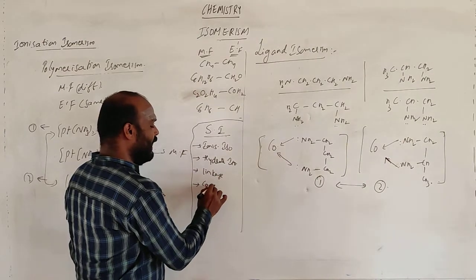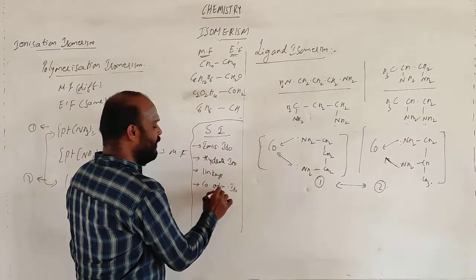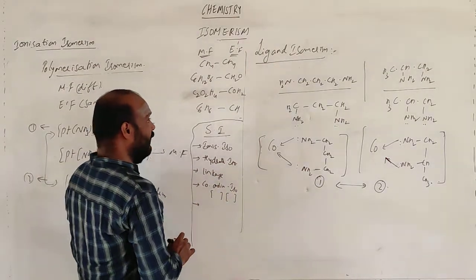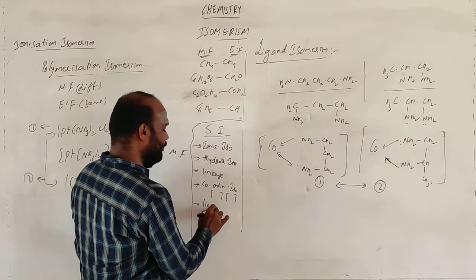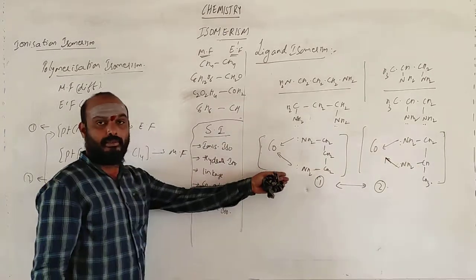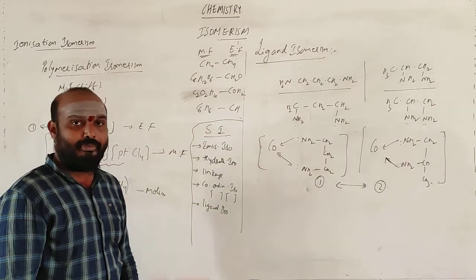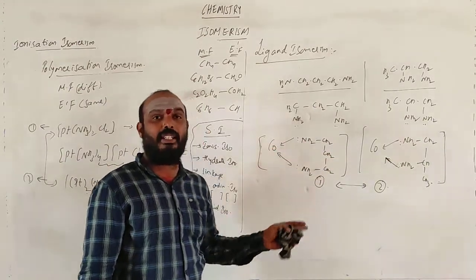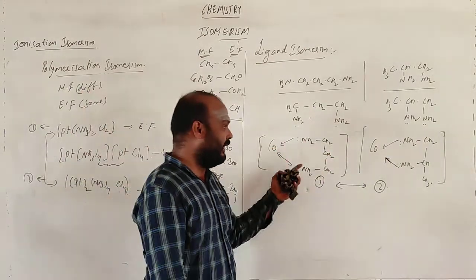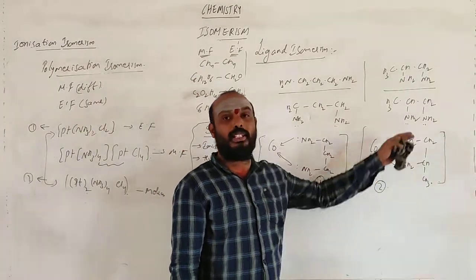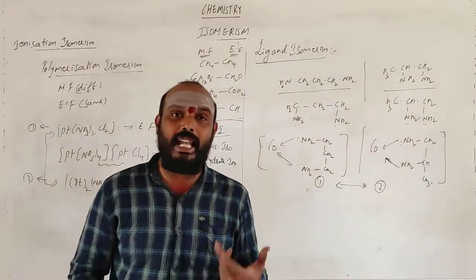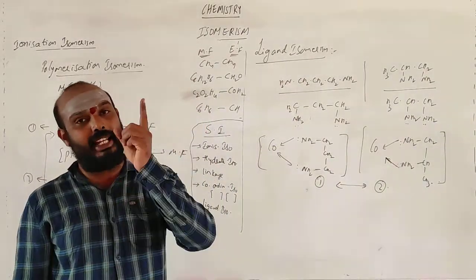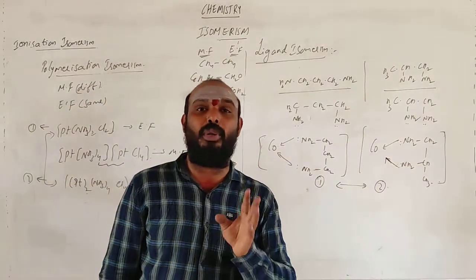Next, coordination isomerism. Coordination isomerism means we will be having two complexes, and the central atom will be exchanged between the two complexes. Next is linkage isomerism, which is what we have learned here. The molecular formula of the ligand is the same, but the position of the donating atom forming the bond is different. Again I am repeating, the molecular formula of the ligand is same, but the position of the donating atom in the ligand is different.